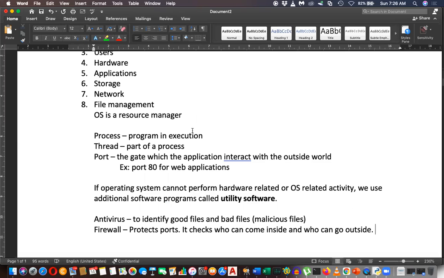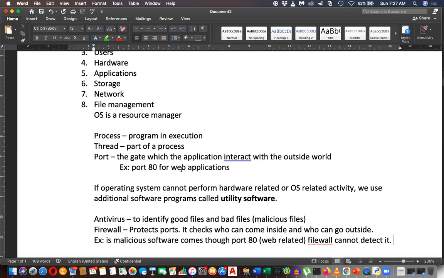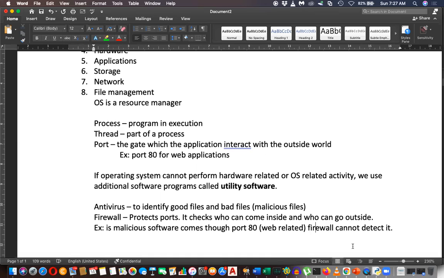For example, if malicious software comes through port 80, which is web related, the firewall cannot detect it because it will think it is a website.